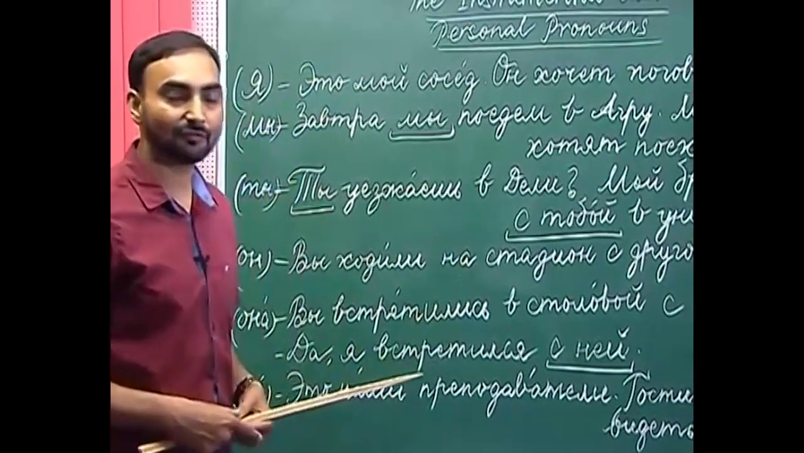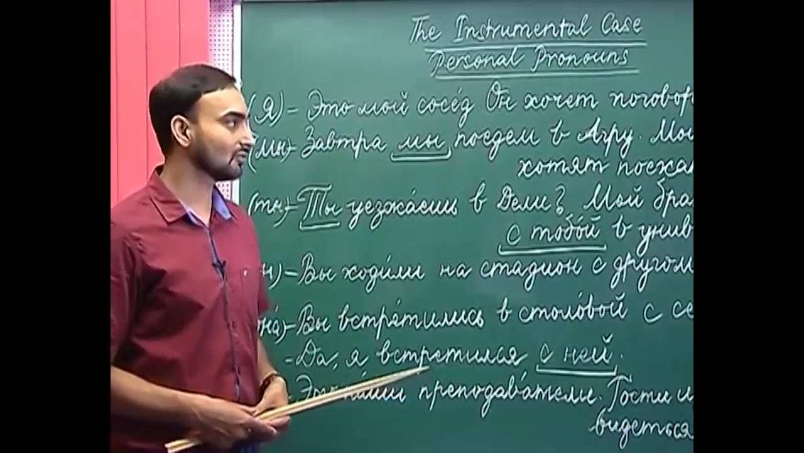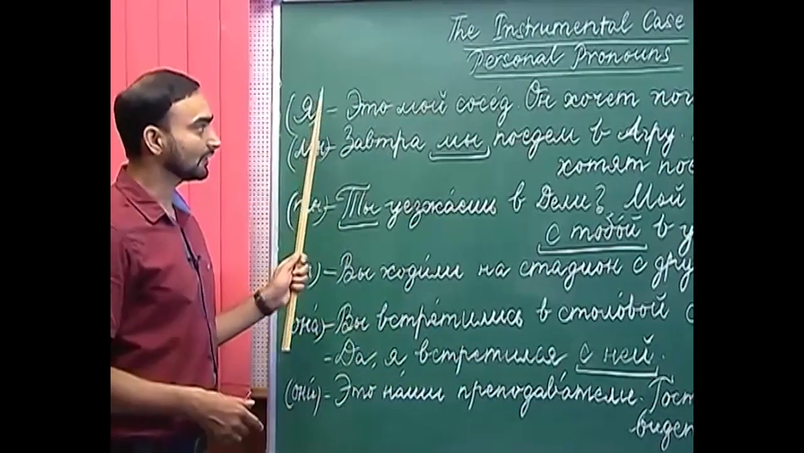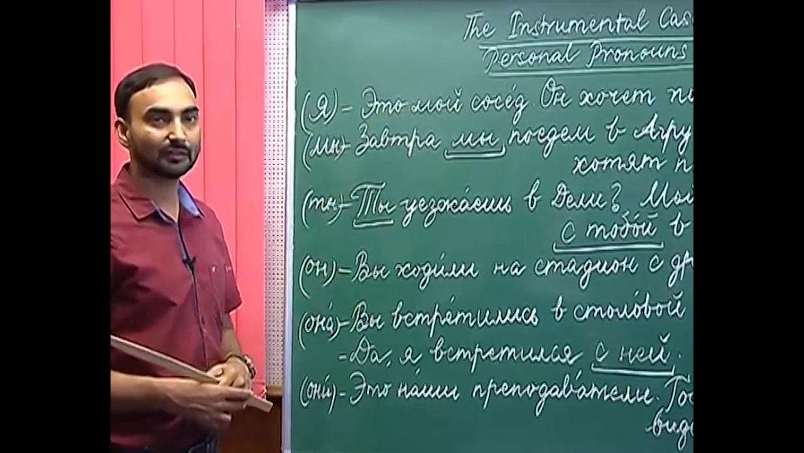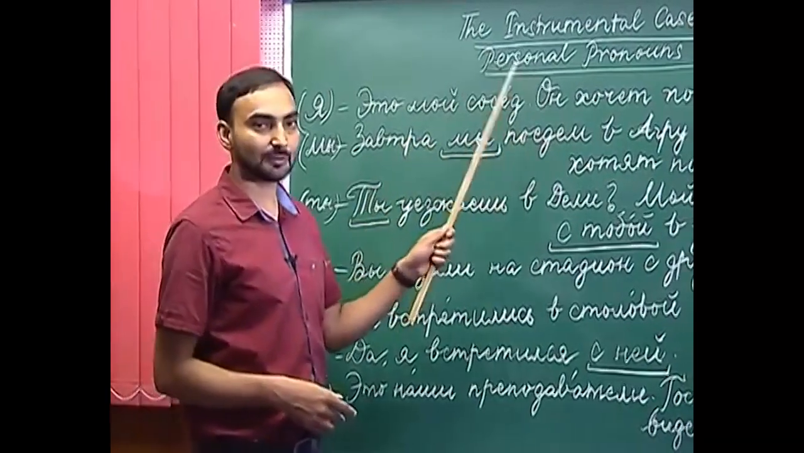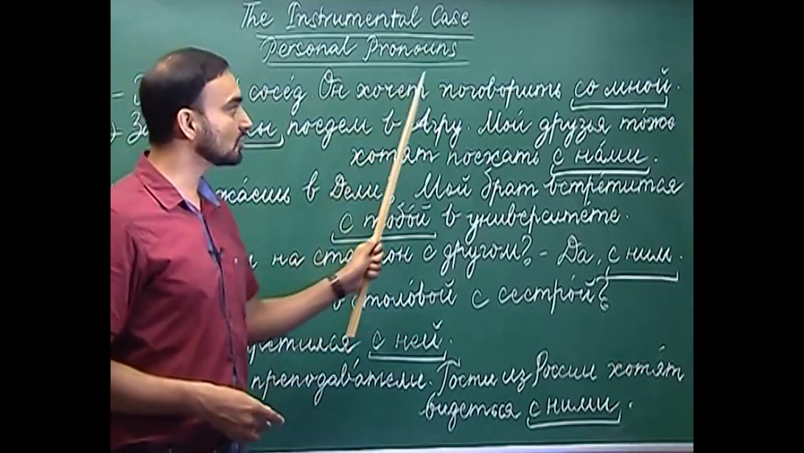So, what happens when we use these personal pronouns in the instrumental case? How do we change them? Let us start. For this purpose I have written some examples and you have to find out the correct form of the personal pronouns in the instrumental case. Это мой сосед, this is my neighbor, он хочет поговорить со мной. So, he wants to talk to me.